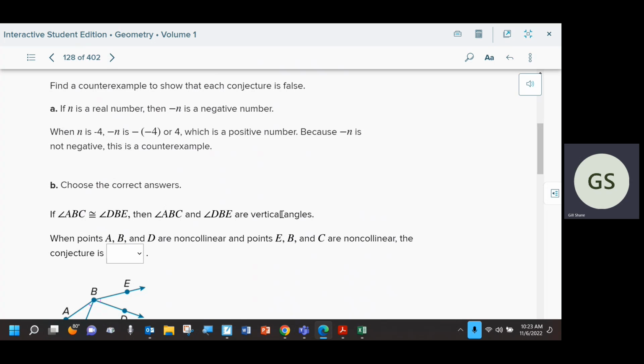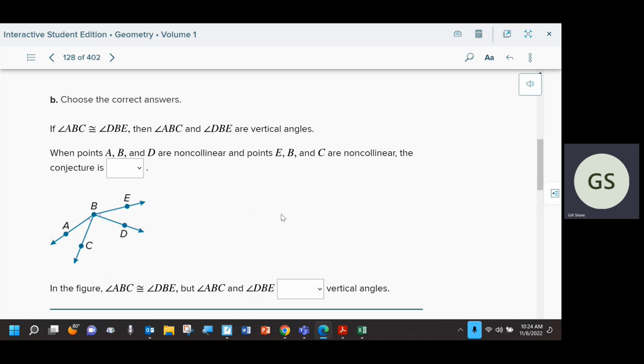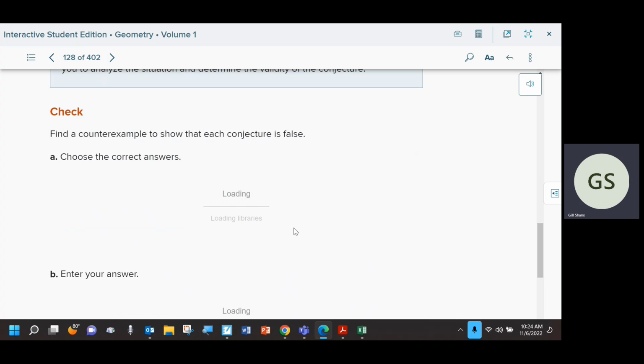Vertical angles are congruent, but they're not the only kind of angles that are congruent. You can have all kinds of angles that have the same measure. You could have a triangle that has two angles inside the triangle that are the same measure. You could just have two random angles that have the same measure. So for example, here we have an angle that has the same measure as this angle here. They're not vertical angles. They're not exactly opposite each other. We don't have two straight lines crossing. So that is, again, a false conjecture, not true at all. So there's an example of a counterexample.